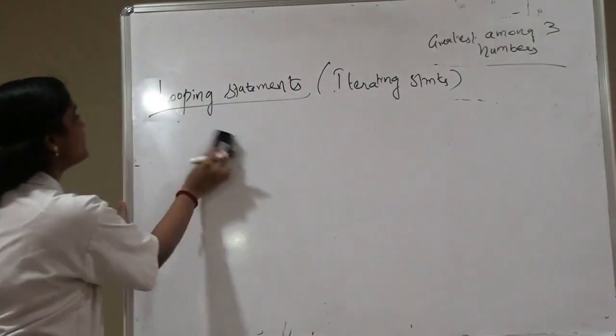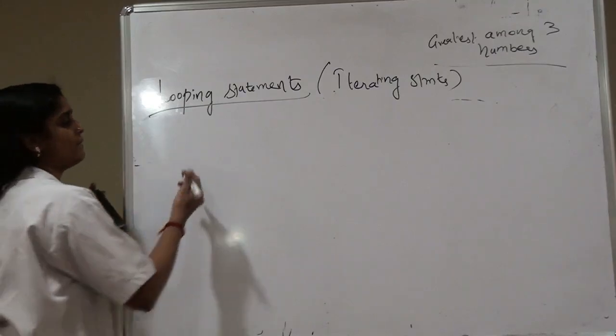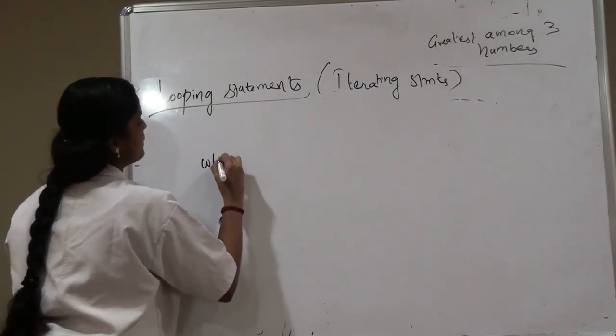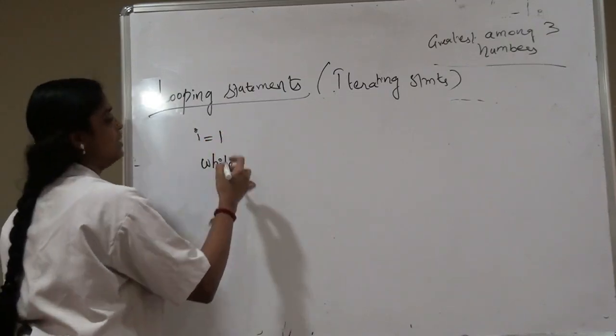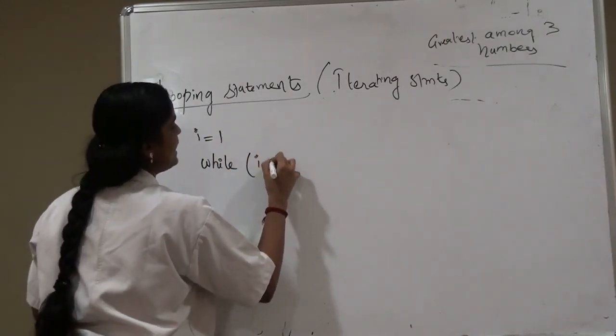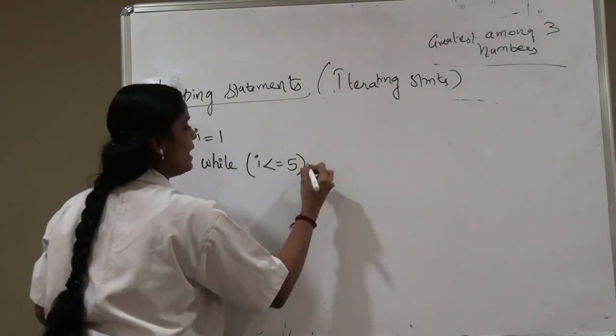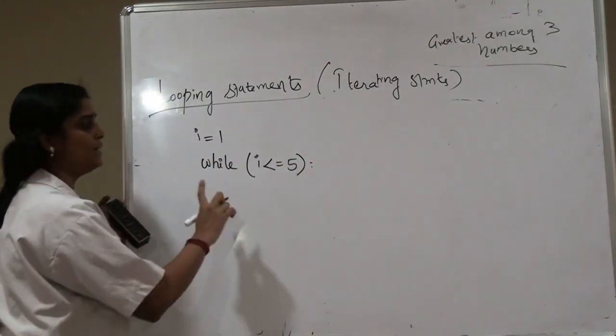Now I have to print numbers from 1 to 5. So I am going to use while. First I am going to initialize. I have to start the number with 1. So I is equal to 1, while I less than or equal to 5. I have to print the numbers from 1 to 5.